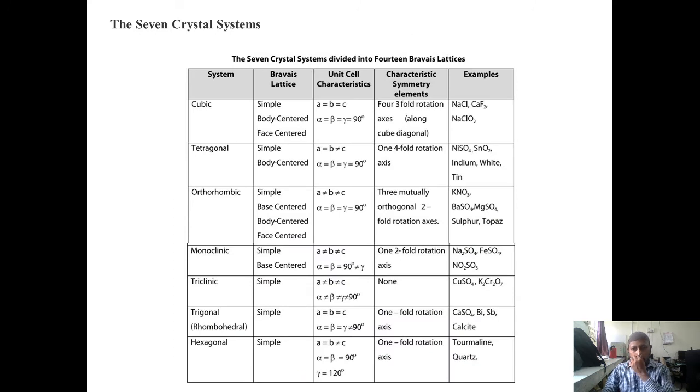Now, all the crystalline solids in nature are classified, for simplicity, into 7 different classes according to the size and shape of the unit cell, according to their lattice parameters. The classification of the crystalline solids into 7 crystal systems is as shown in the table. These are cubic, tetragonal, orthorhombic, monoclinic, triclinic, trigonal, and hexagonal.